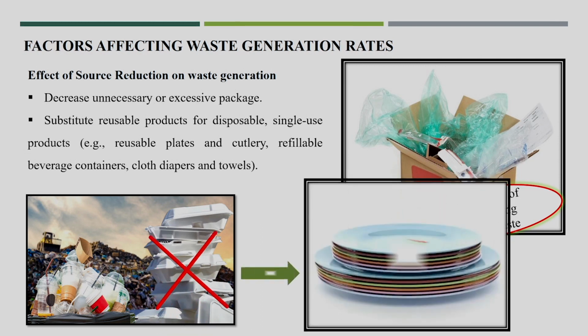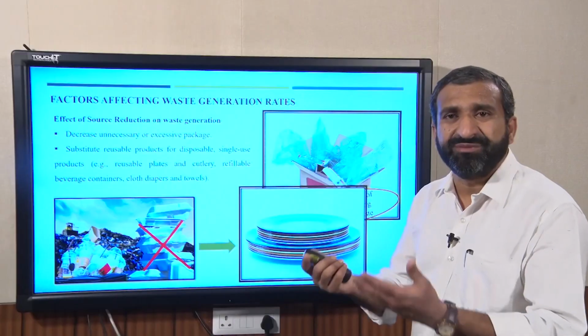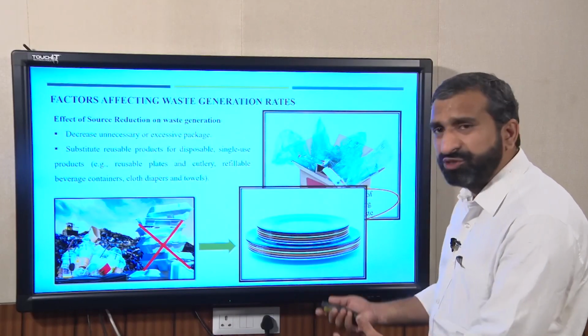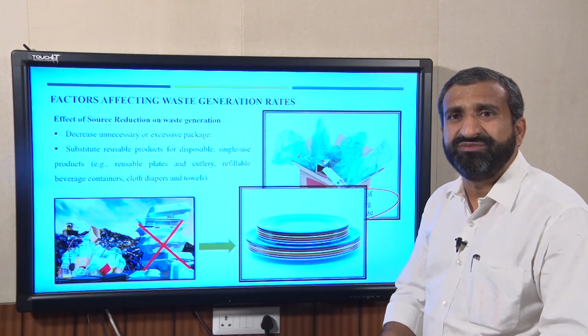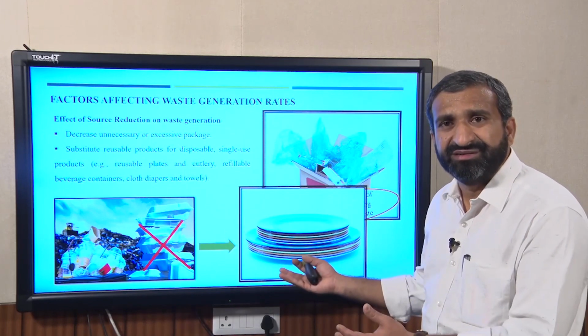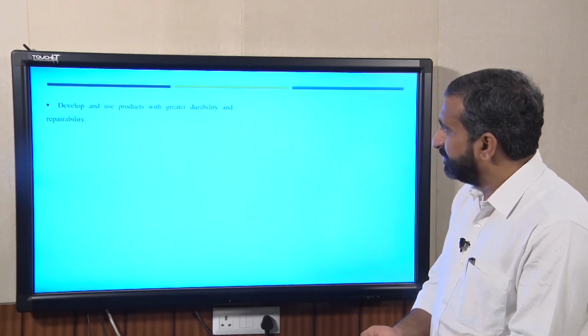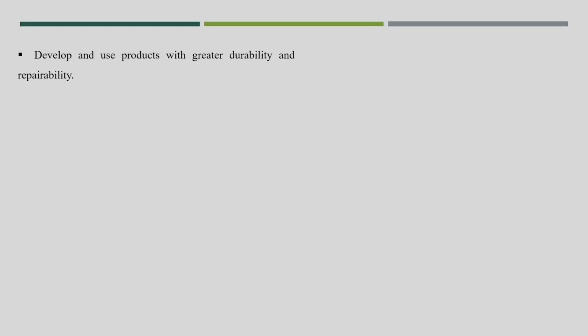So if you can replace them with reusable plates or reusable materials, we can reduce a lot of solid waste at the disposal site.